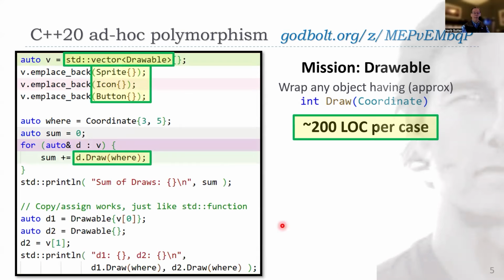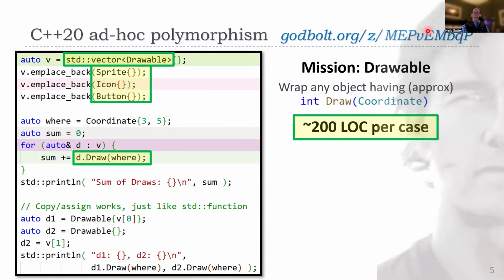But what it let me do is I can have now a vector of drawable. Drawable is type erased, but it's also a value type. So down here you can see I'm copying a drawable and so forth. But what it does is it can wrap an object of any type. So I can place back a sprite or an icon or a button.